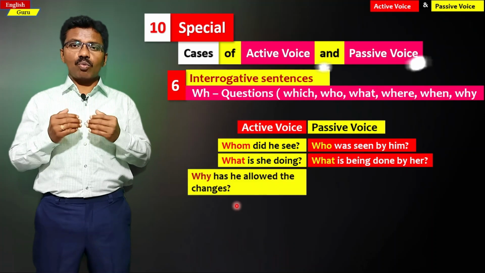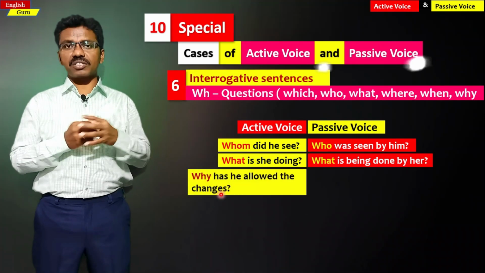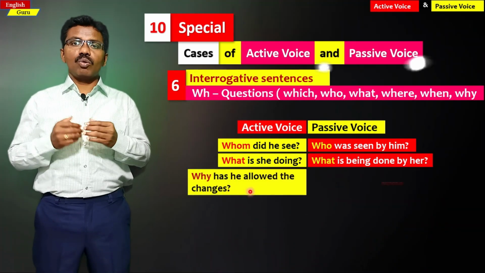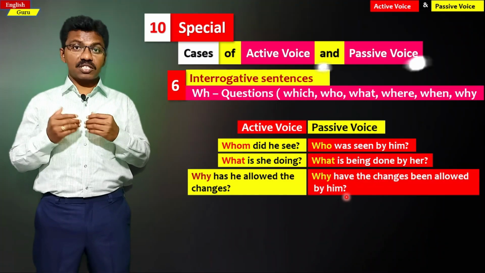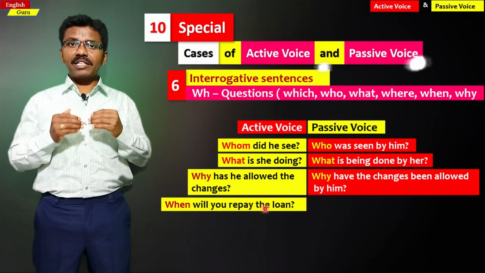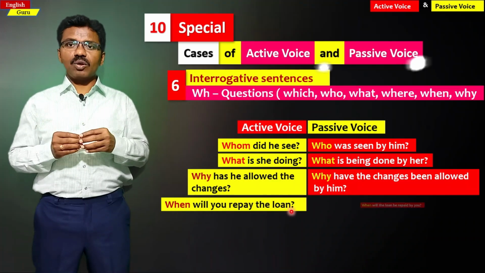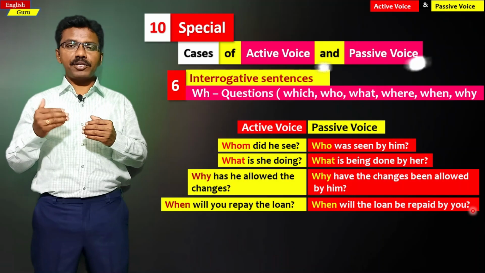In the next sentence, why has he allowed the changes? This is an active structure. Why have the changes been allowed by him is a passive structure. In a similar manner, when will you repay the loan? It is changed as when will the loan be repaid by you?